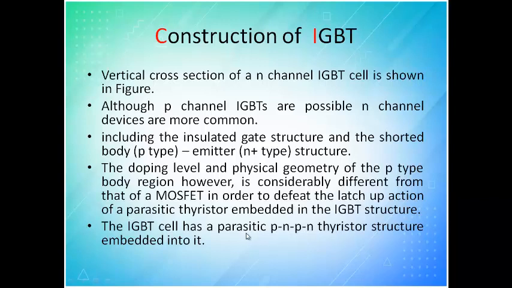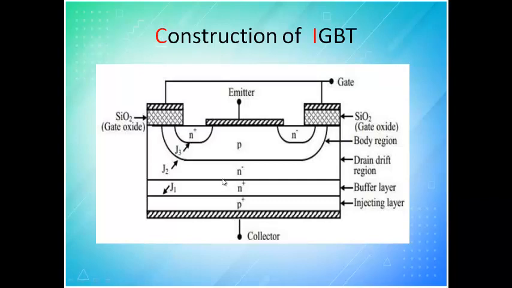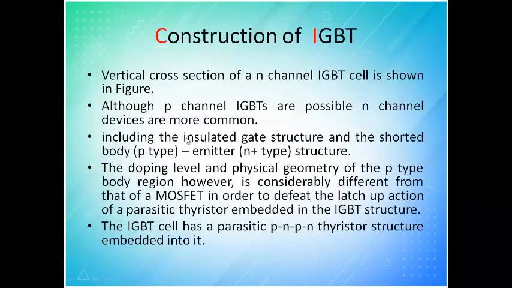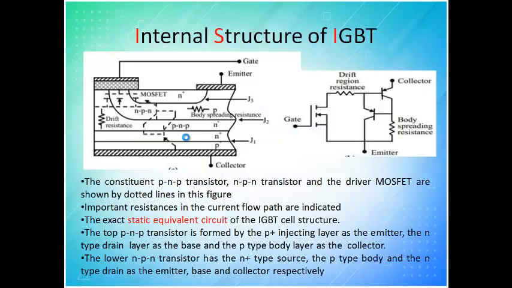So you see here, SCR also comes under thyristor. So when you see from here, it is NPNP. It is connecting two transistors back to back, so it is like an SCR. SCR is nothing but a thyristor. You can see here, turning on is done by a MOSFET. It is similar to the MOSFET structure, and internally it is taken care of by two SCRs connected in anti-parallel. So this is like an SCR structure.